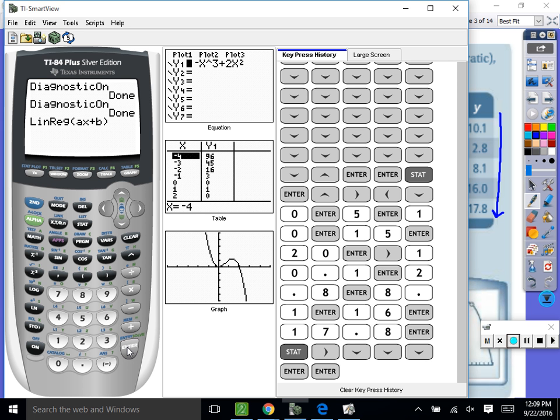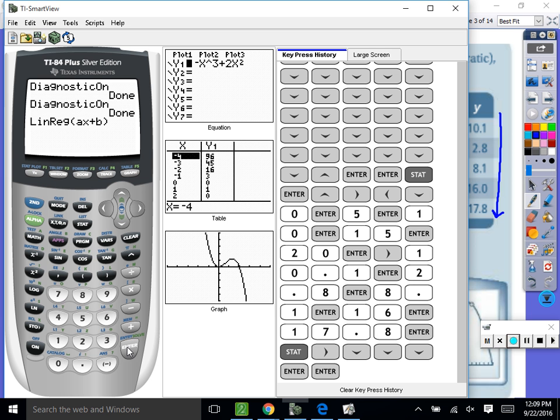You get this screen. Now this is telling you that the lines have a form ax plus b, which we know. It's giving you the a value, and it's giving you the b value.